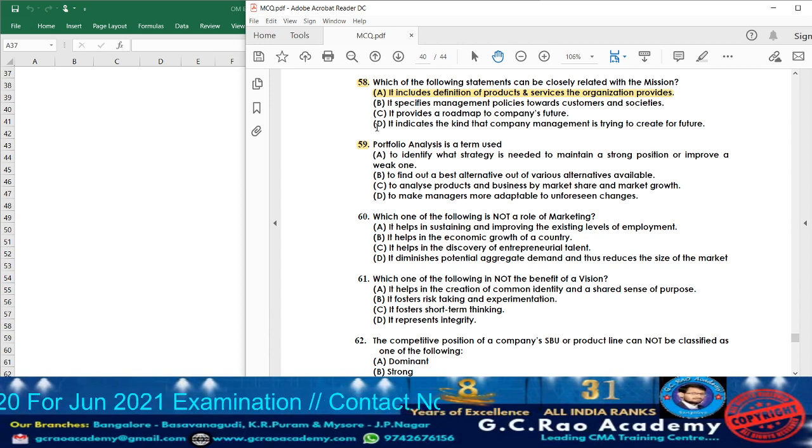We can tell it is one of the processes by which existing portfolio asset allocation will be reviewed so as to determine whether the current allocation is going to achieve the investor's short-term or long-term financial goals without taking any unnecessary capital risk, without bearing any high capital risk. Whether the investor is going to gain the short-term and long-term financial goals can be analyzed with the help of portfolio analysis.